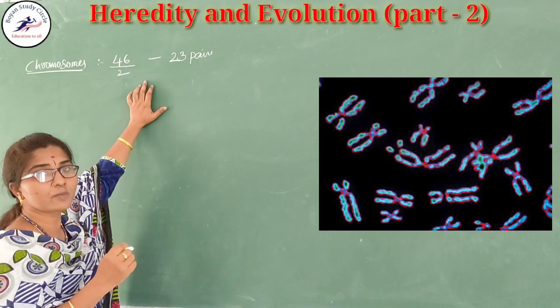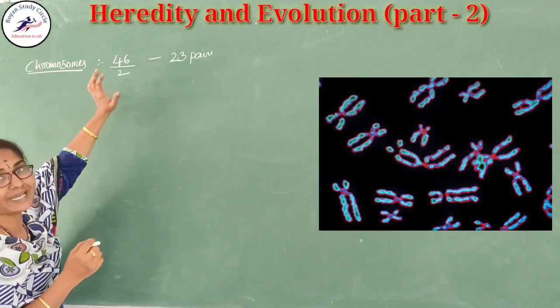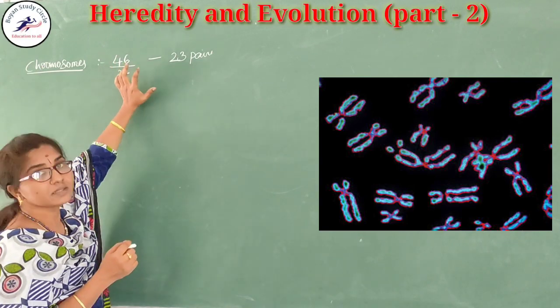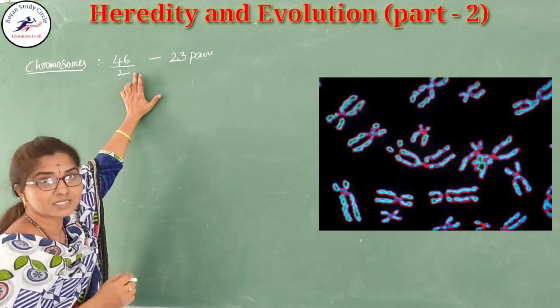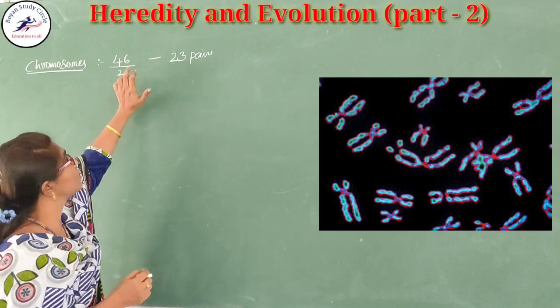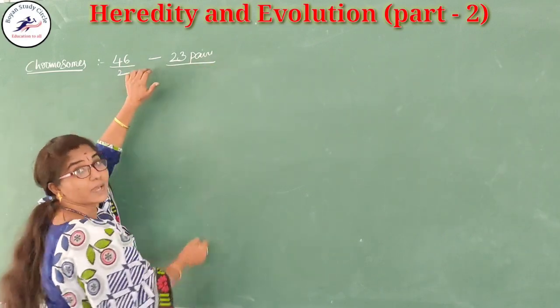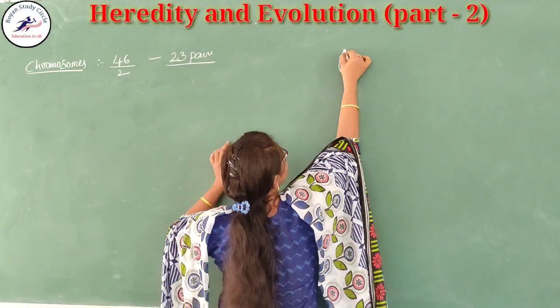Today we are going to know about the chromosome structure and also the DNA structure. How many chromosomes are present in a human? That is 46, always in pairs, so 23 pairs of chromosomes are present. The chromosomes are like this.